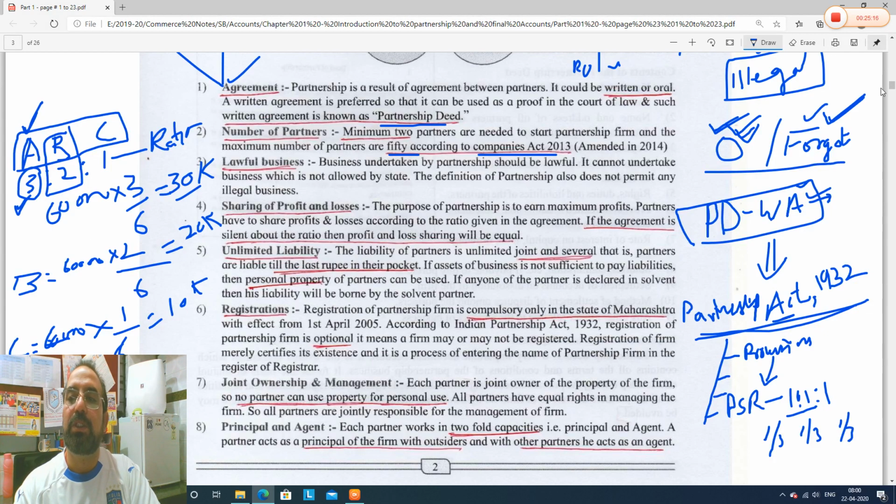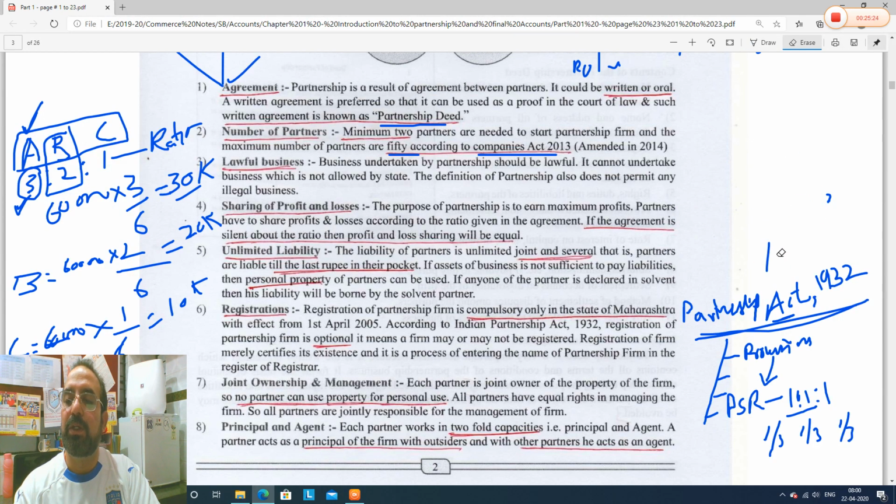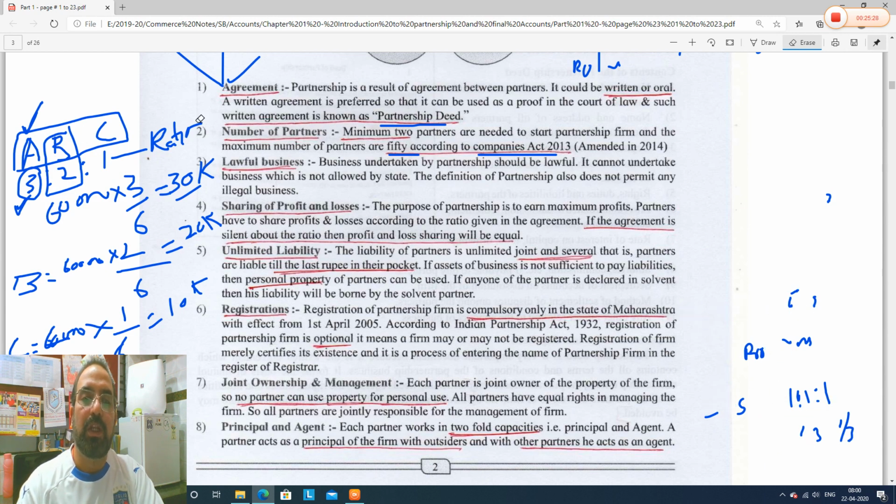Who says that? The Partnership Act. See guys, this point will come later, but I try to explain it now, so it is better to go with understanding. Let us read that point. What does it say? Lawful business, sharing of profit. See guys, I have highlighted it with red ink, and I have already sent these notes to my Shriram Academy students. So lawful business we have done.